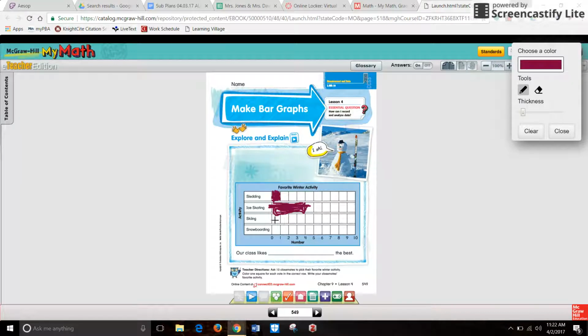You can count the boxes 1, 2, 3, 4 for them, but I kind of got messy, so I'm going to fix it a little bit. Clean it up some. It's not perfect, but it's close. So 3 of my brothers and my dad love ice skating.